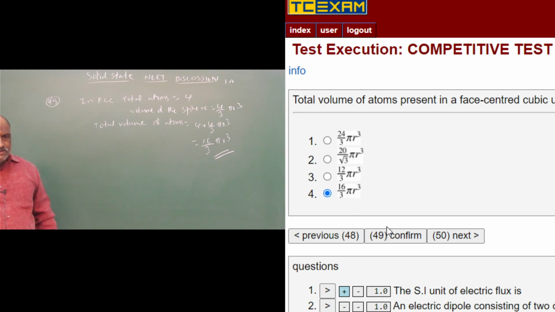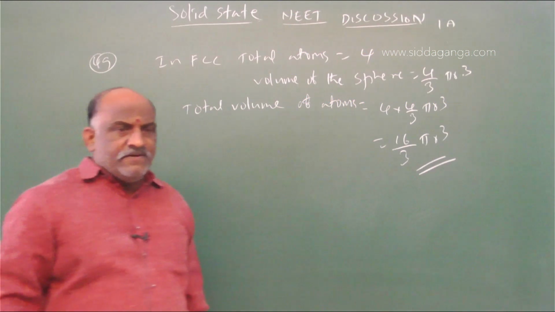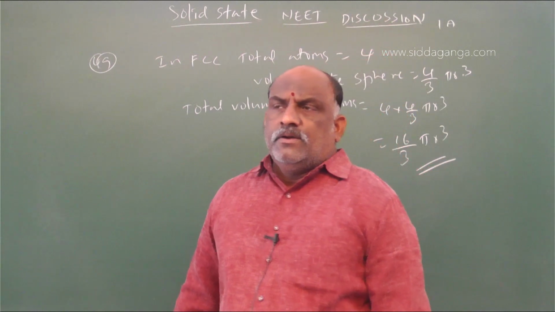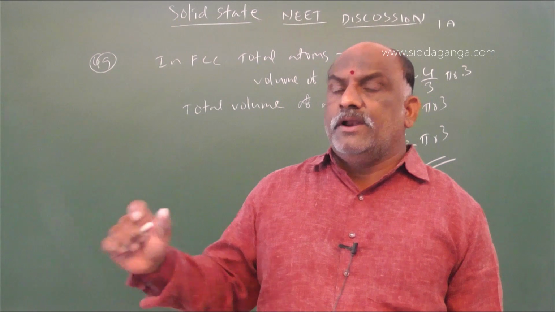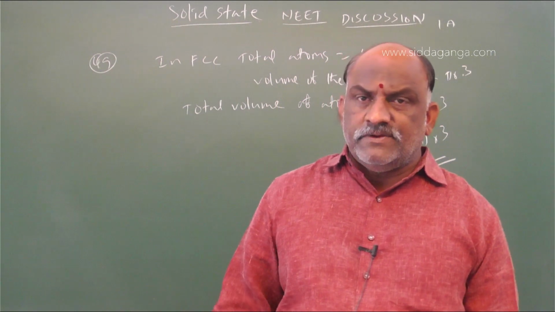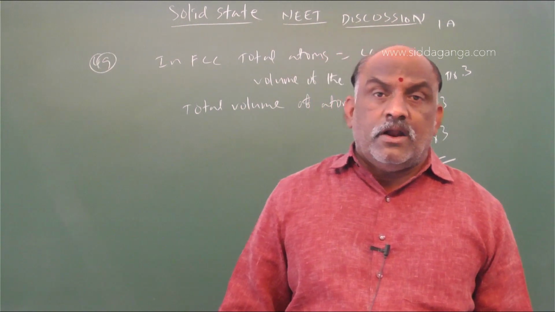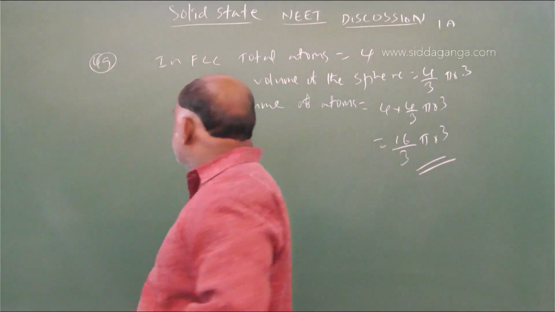Simple question this is. This was derived in packing efficiency. Packing efficiency is equal to total volume of all the atoms divided by volume of the unit cell into 100. Packing fraction means without the 100. Packing efficiency means total volume occupied by all atoms divided by volume of the unit cell into 100. And next, question number 50.